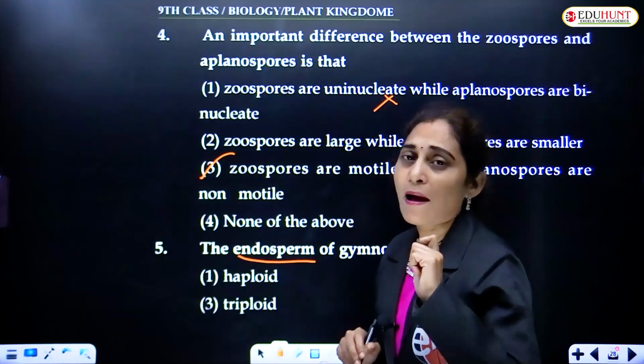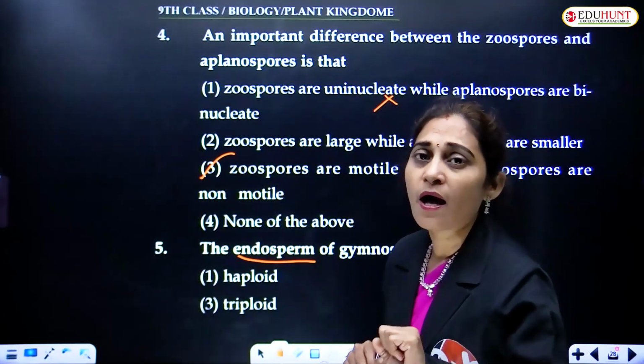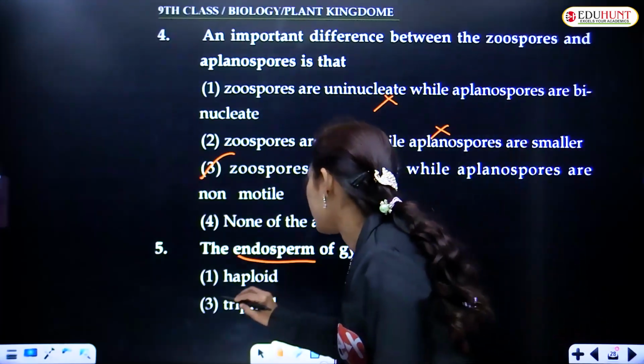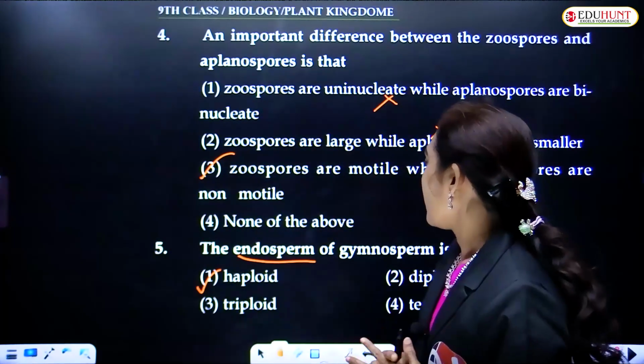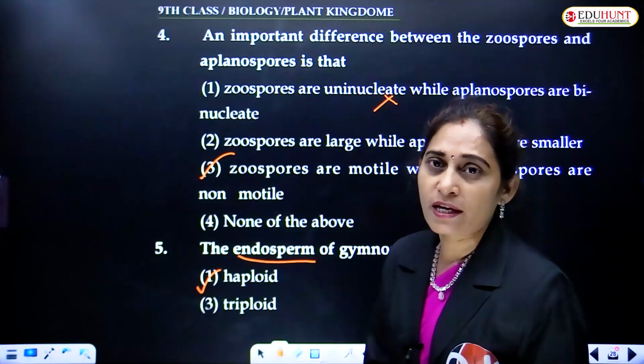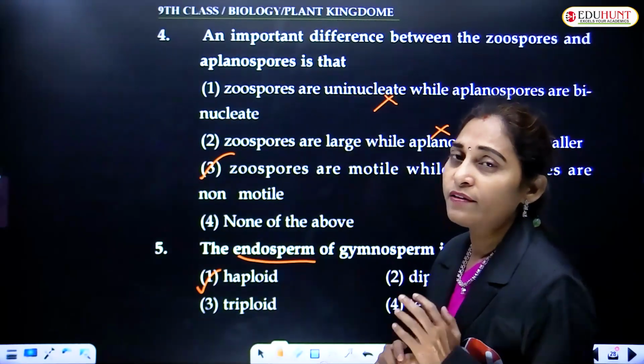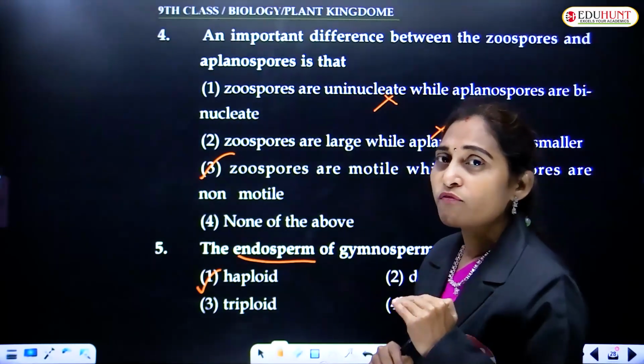This is haploid. It forms before the fertilization. Endosperm of gymnosperms is haploid and it forms before fertilization.